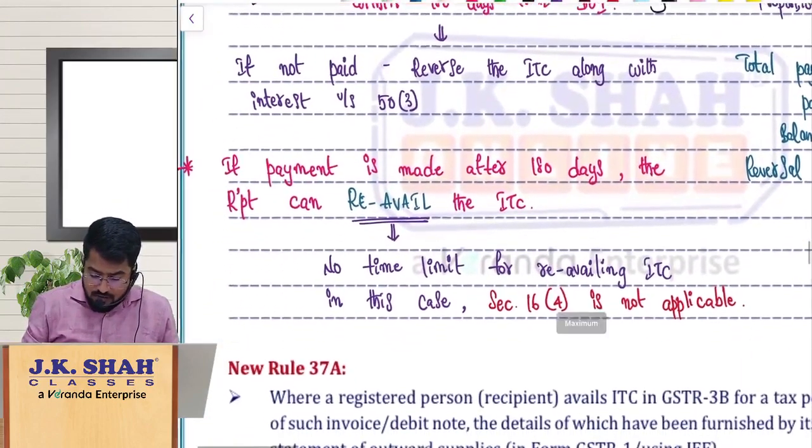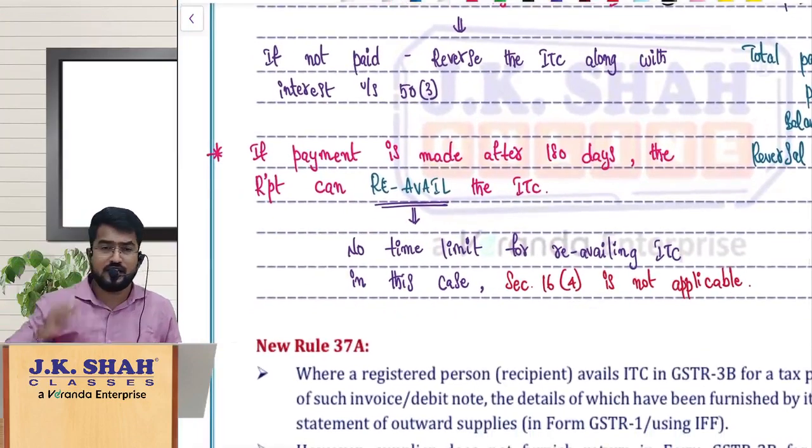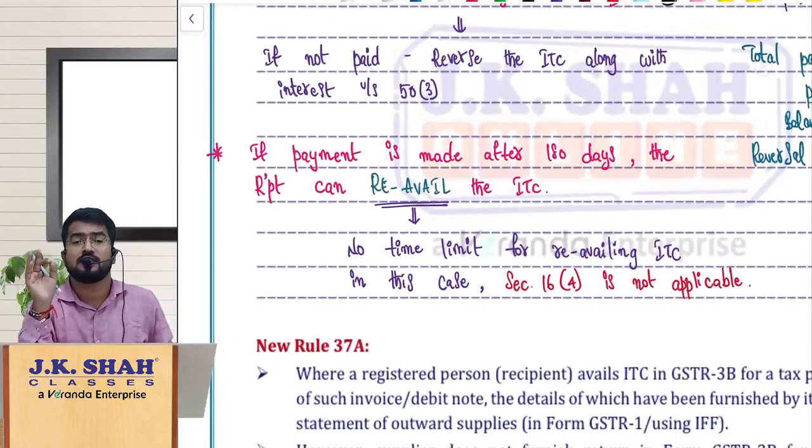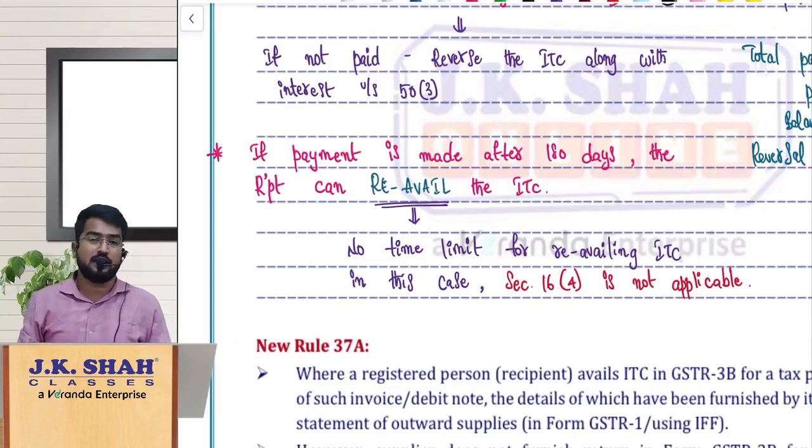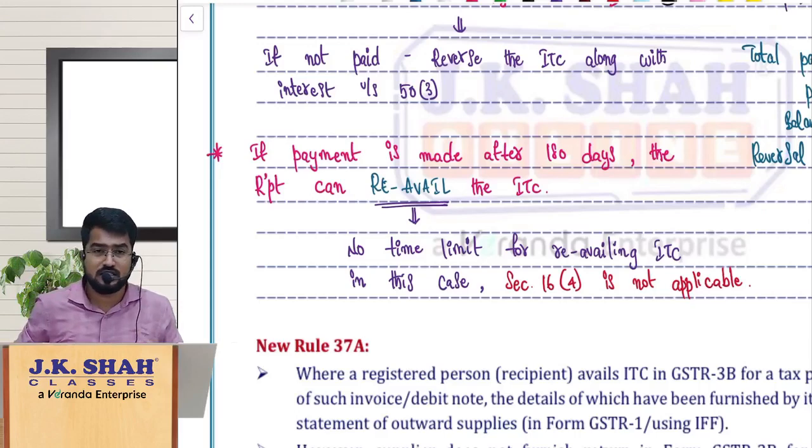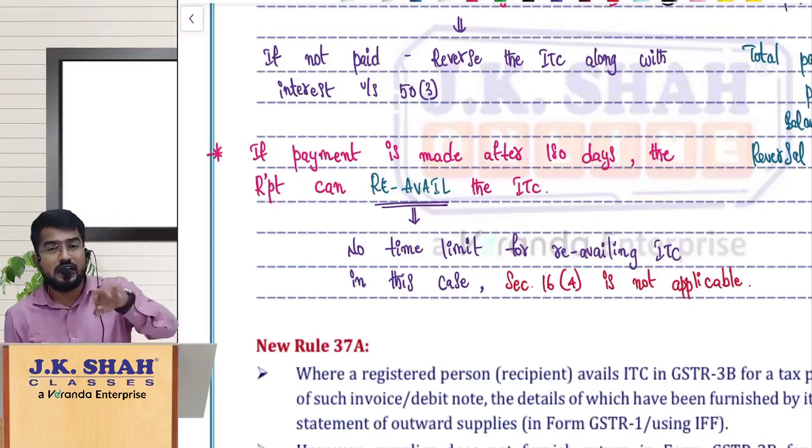Sir, what if I pay after 180 days? Can I re-avail that ITC? Happily you can re-avail that ITC. Section 16 subsection 4 time limit for availing ITC is not applicable here. Why? Because the time limit for availing ITC is given in section 16 subsection 4. Here you are not availing ITC, here you are re-availing ITC.